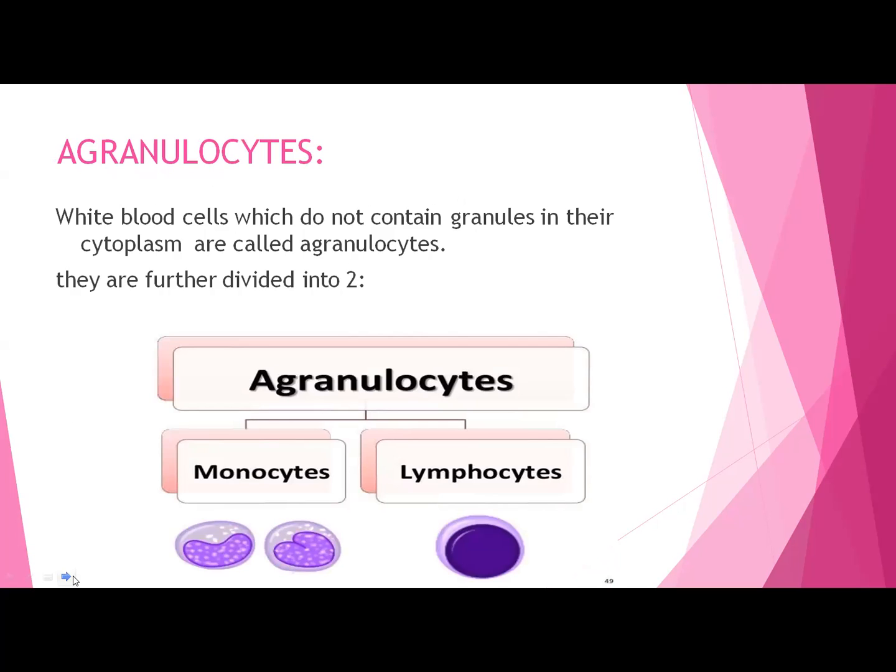The second category of the WBC is agranulocyte. The white blood cells which do not contain granules in their cytoplasm are called agranulocytes, and they are further divided into two categories, monocytes and lymphocytes. So how do you classify these? Broadly two categories, granulocyte and agranulocyte. Granulocytes will be of three types: neutrophil, eosinophil, and basophil, whereas agranulocytes will be of two types: monocyte and lymphocyte.